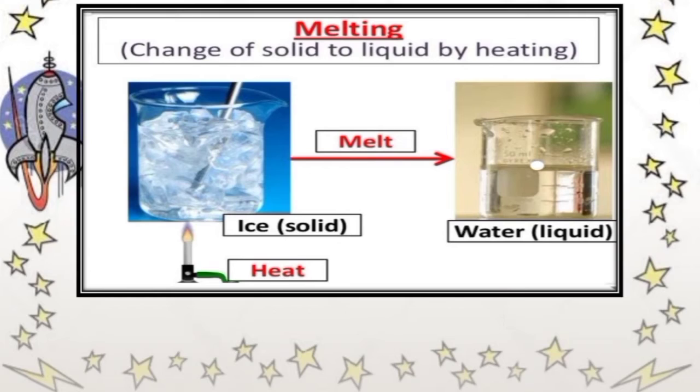When we supply heat energy to a liquid, the particles start moving faster. At a certain temperature, a point is reached when the particles have enough energy to break free from the forces of attraction of each other.